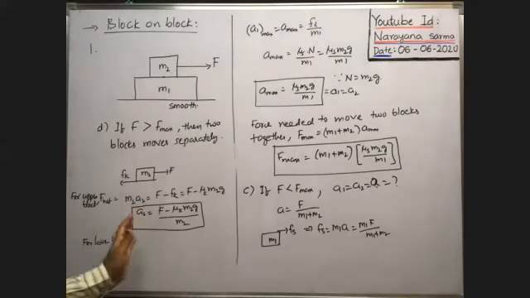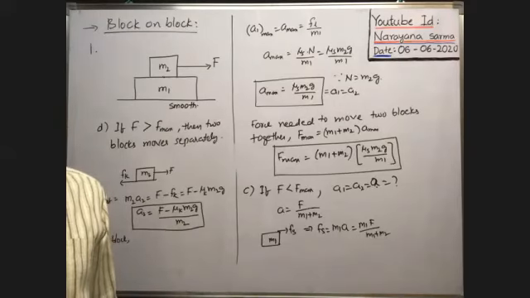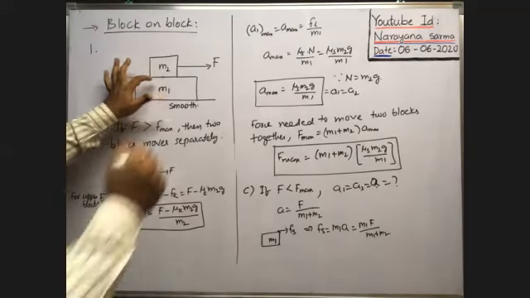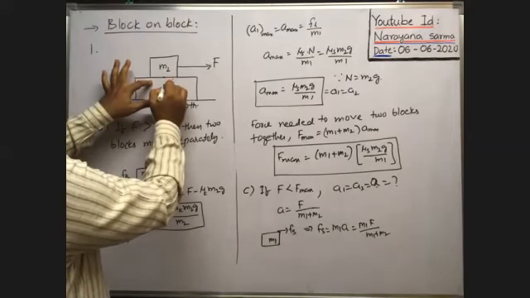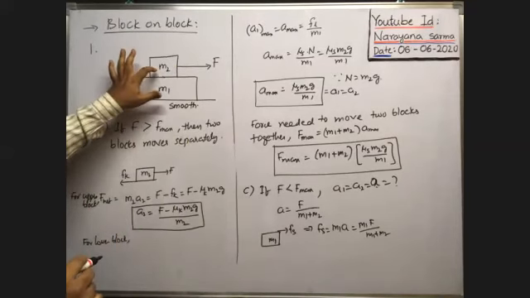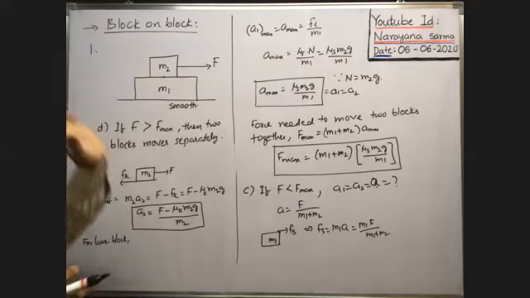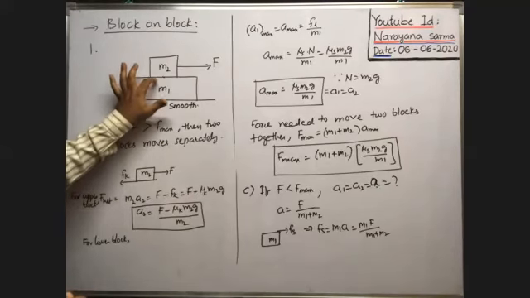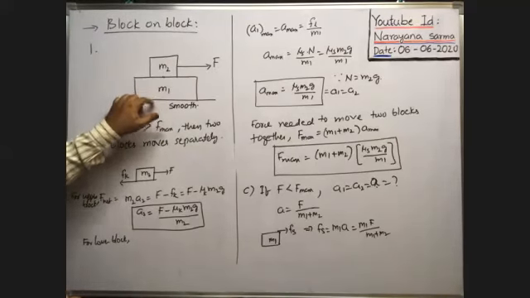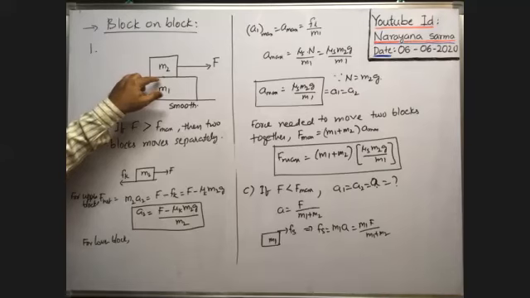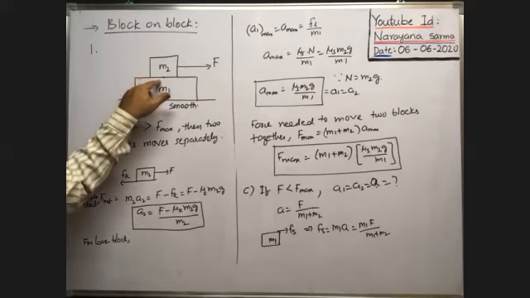For the upper block I have already written the acceleration. For the lower block, for block 2 only the weight of this block, M2 g, acts downwards, which is equal to the normal reaction here. The normal reaction acting on this block is only M2 g. For block 1, there is no friction here; the surface is smooth. Friction is only here. In order to find the friction here, we have to consider the normal reaction at this point only.